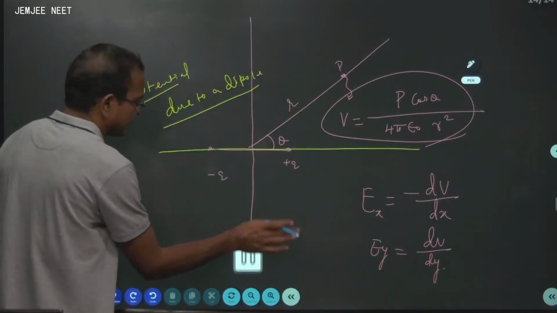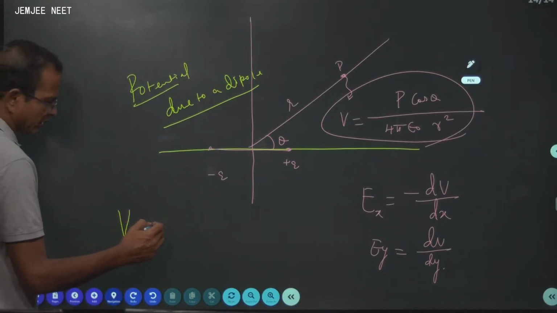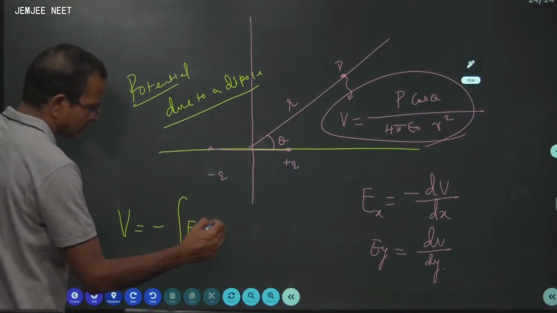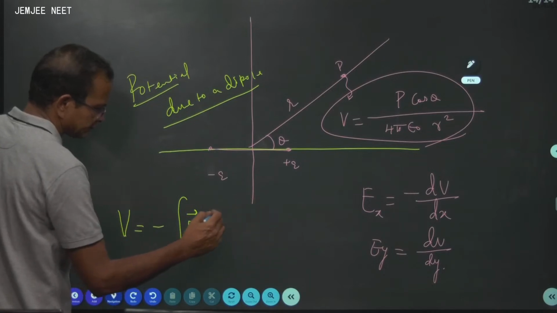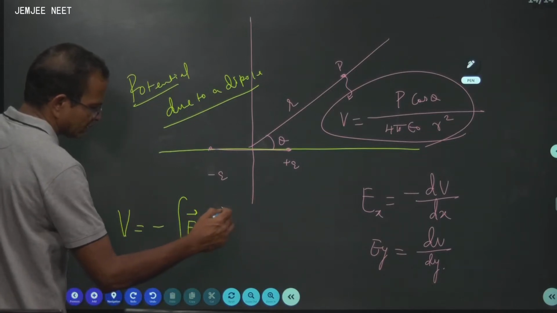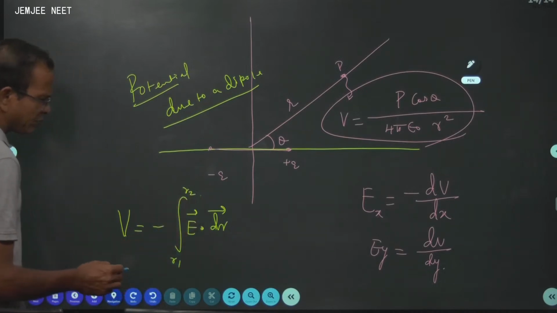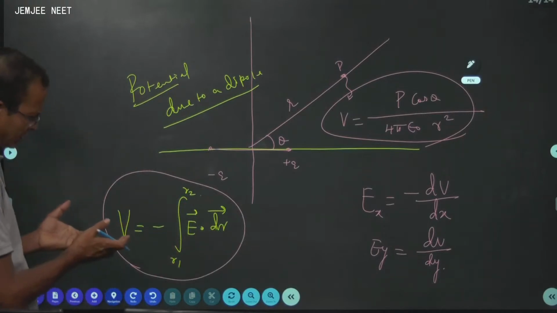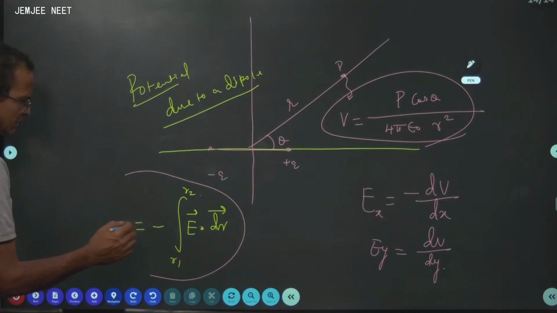At the same time, potential at any point is given by the negative of the line integral of electric field E dot dr from r1 to r2. The negative of the line integral of electric field always gives you potential. To be very precise and very clear, this is V2 minus V1.